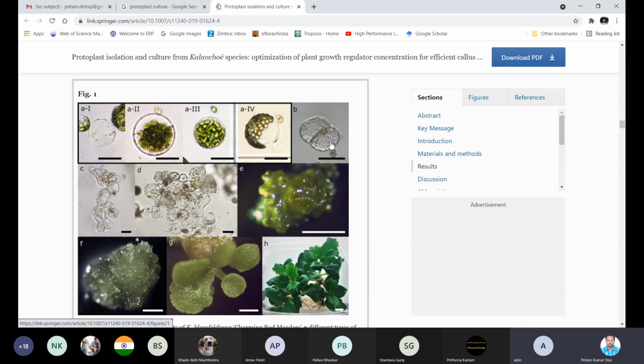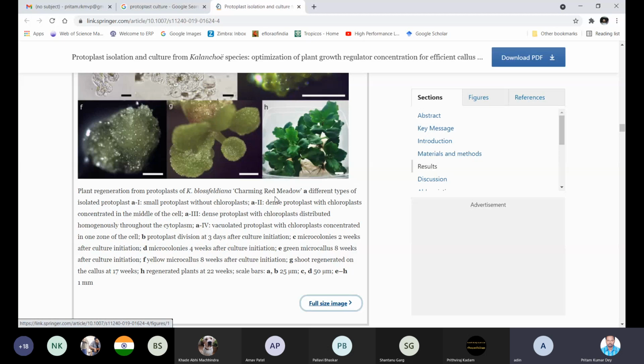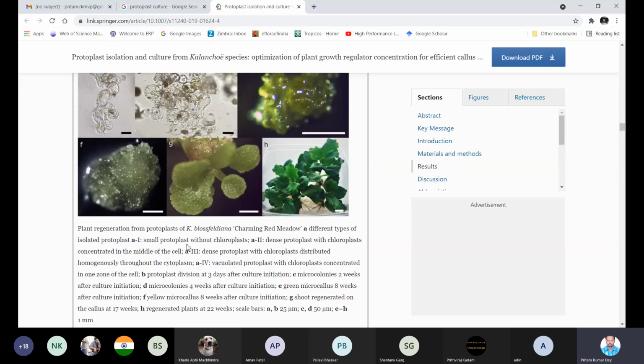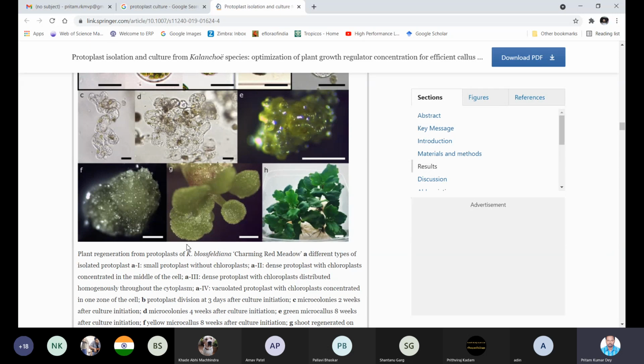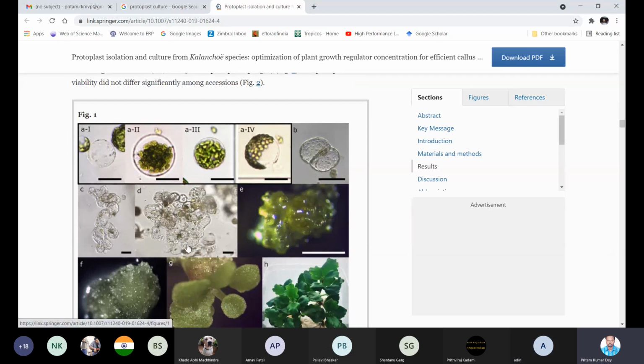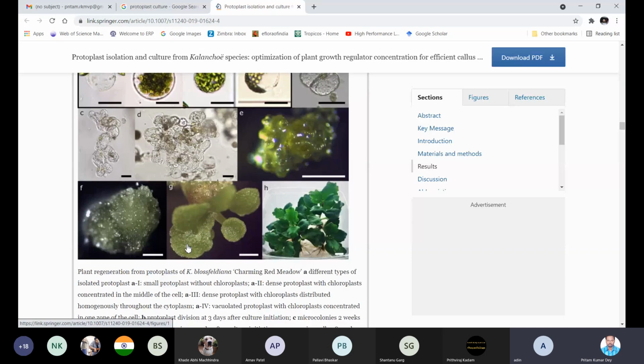Is that the fusion? No, that is protoplast division. But this is from a single species. So they are generating plants from protoplast culture, from a single protoplast.